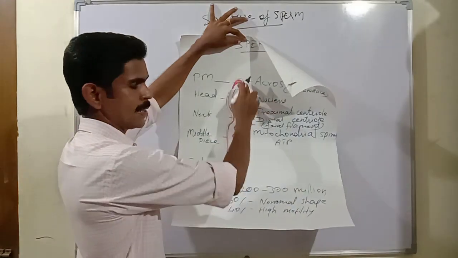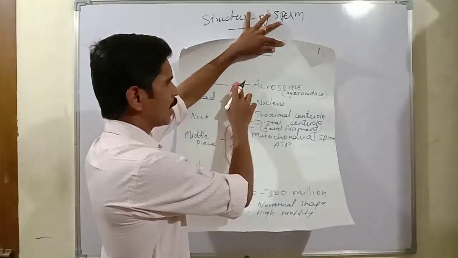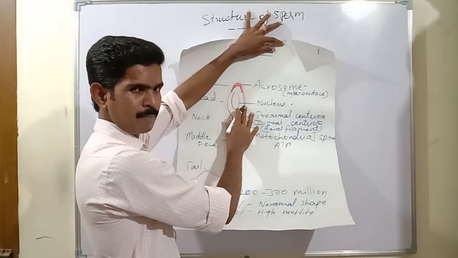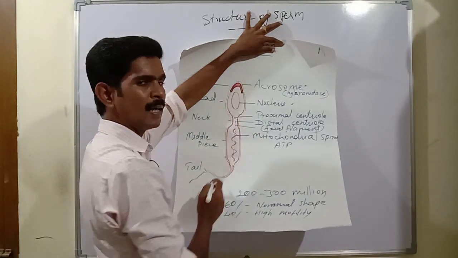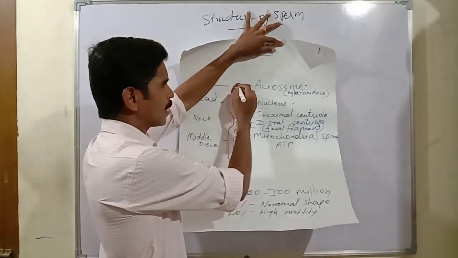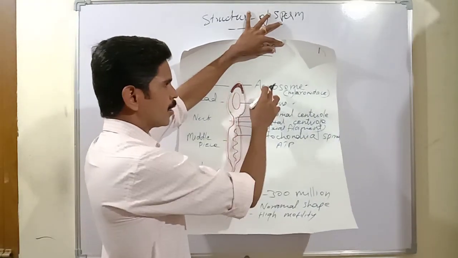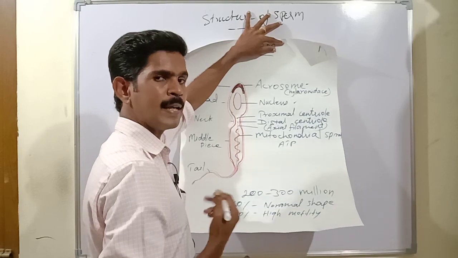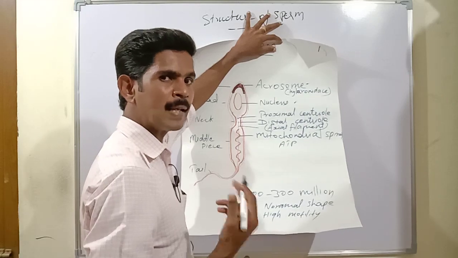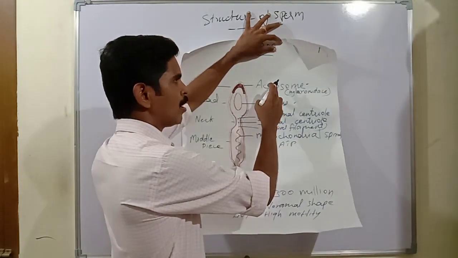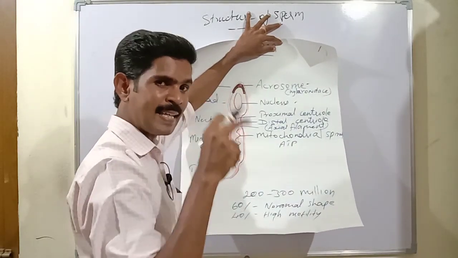First I will explain the head. The head region consists of 2 important parts. One is the acrosome and the second one is the nucleus. Acrosome is a small cap-like structure present on the tip of the head, at the front region. This acrosome contains one enzyme called hyaluronidase enzyme, otherwise called sperm lysin. The main function of the acrosome is rupturing the egg wall.